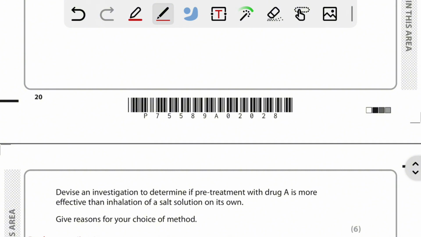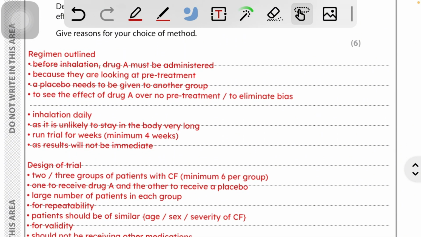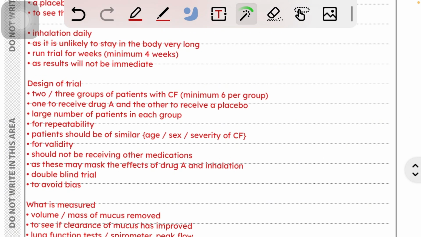Okay, so let's see the answer. Regime outlined: before inhalation, drug A must be administered because they're looking for a pre-treatment. A placebo needs to be given to another group. A placebo can be, as I said before, a solution to see the effect of drug A over no pre-treatment. Inhalation daily, as it is unlikely to stay in the body for very long. Run trials for a minimum of 4 weeks, as the result will not be immediate.